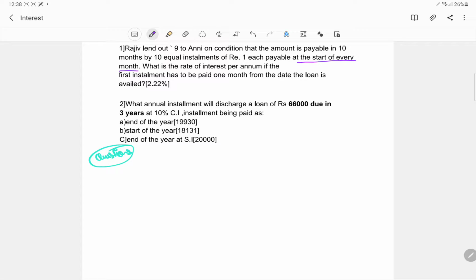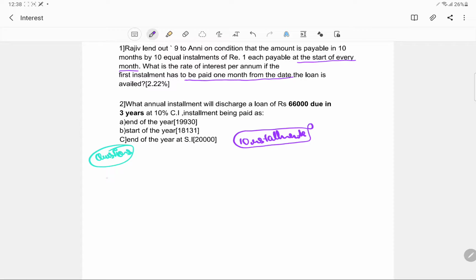Okay, so now the important point is that it is to be paid 1 month from the day. See, if he has to pay, you have to pay 10 installments. Okay, you have to give 10 installments. But for the first month you are relaxed. For the first month he said that okay, don't pay for this month, pay for the other months. Okay, so let's try and see this.